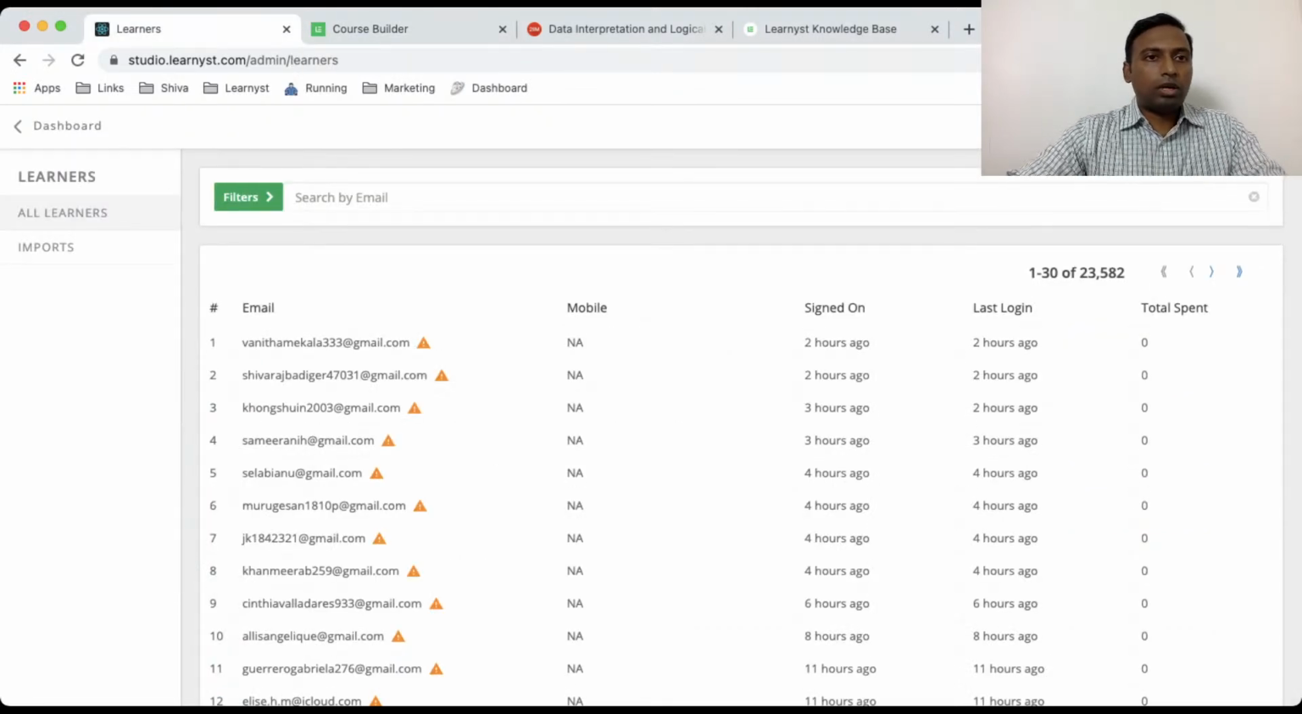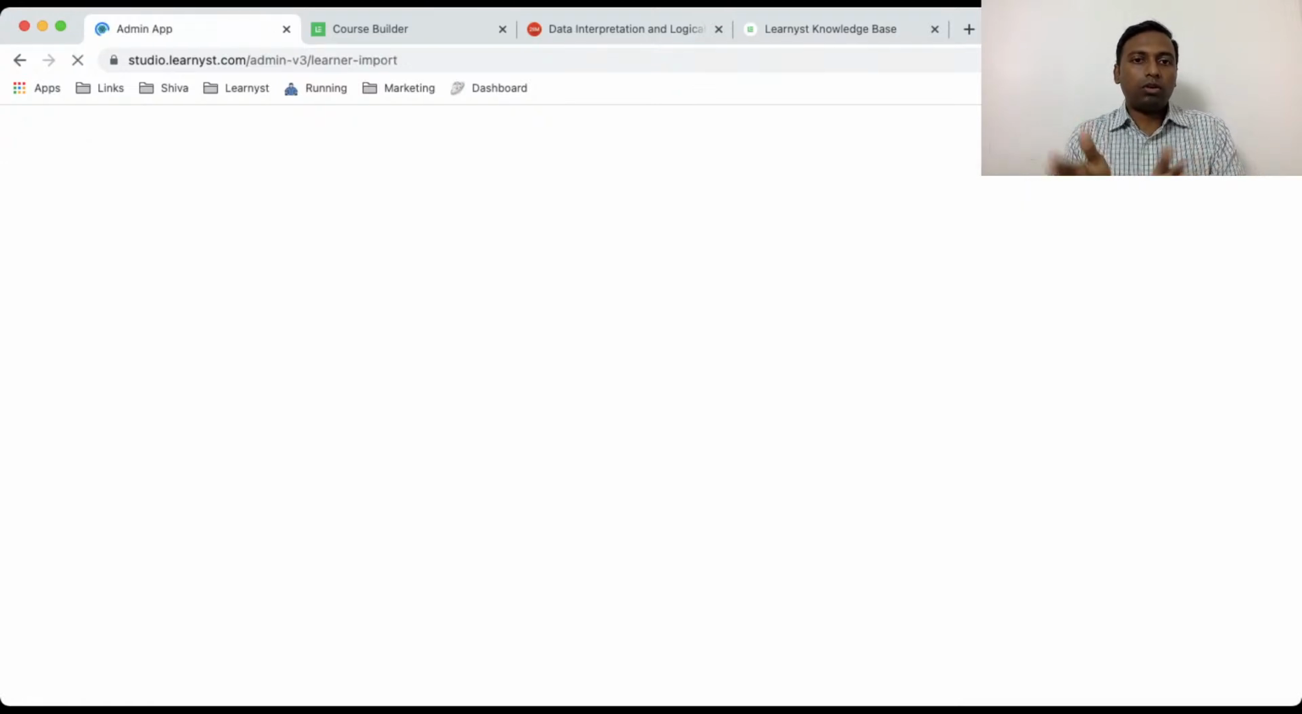So what you have to do is, once you log into your admin panel, go to the learners and click on import. This is a feature that we already had, but what we have done here is, the moment you click on import, you find two options here. You have to bear with me because I'm also streaming and the loading is a bit slow. The internet is taking a toll.